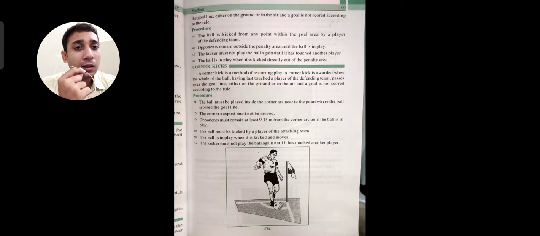So in these conditions the players should be placed at least 9.15 meters away from the corner arc, and nobody is able to touch the ball until it has been kicked by that player.